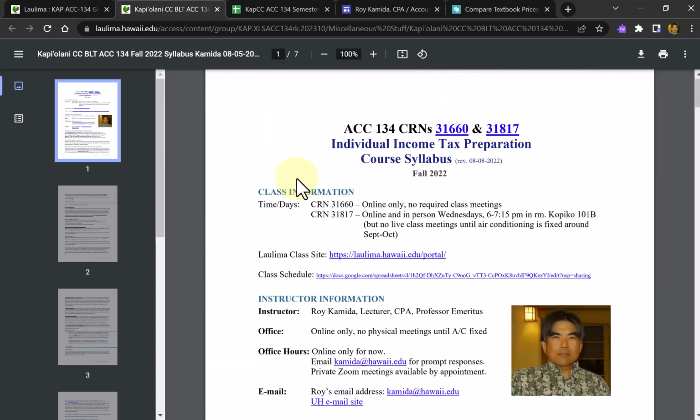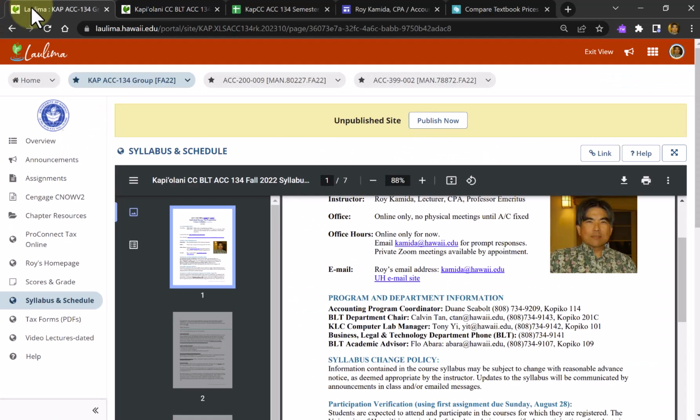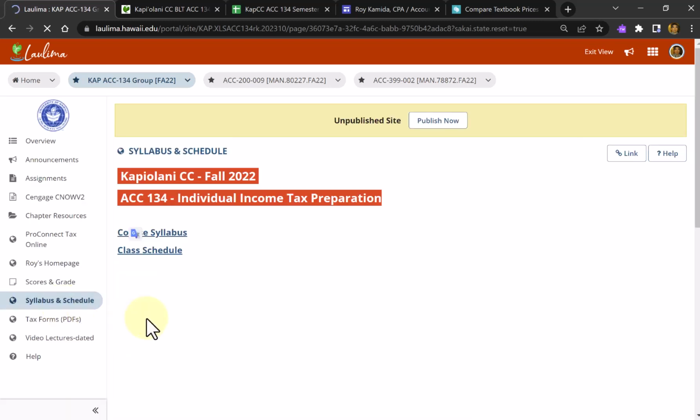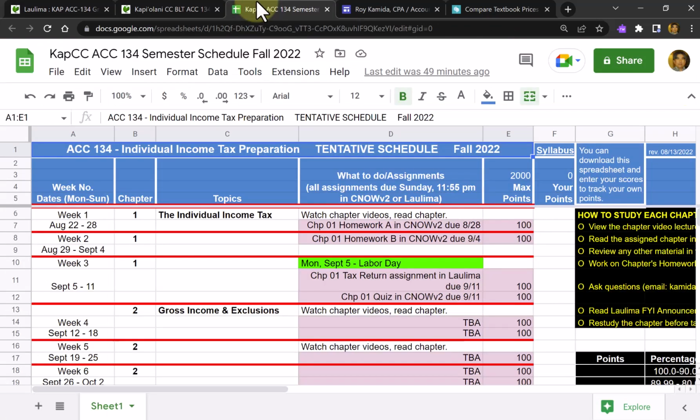Probably the more important thing you want to take a look at is our schedule, the semester schedule. So if you click on this, you'll see this schedule here. Everything is organized by weeks. Here's our first week from Monday, August 22nd through Sunday the 28th.